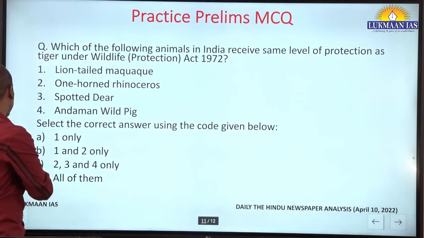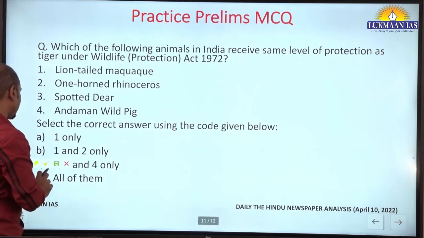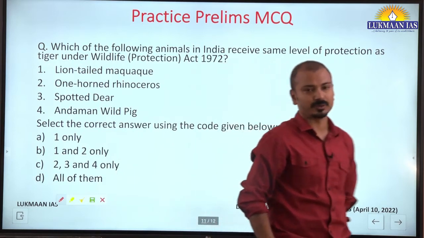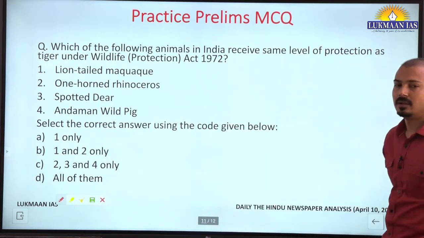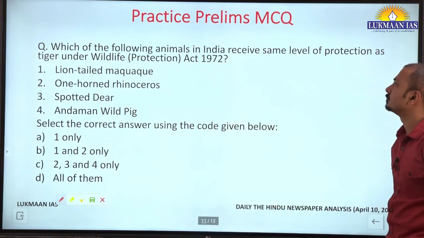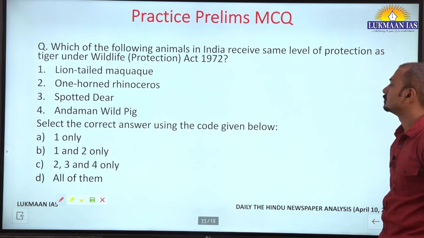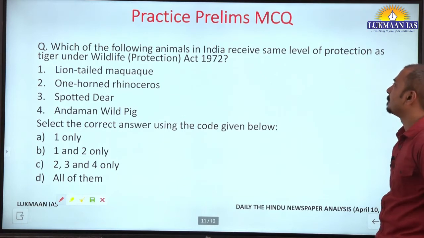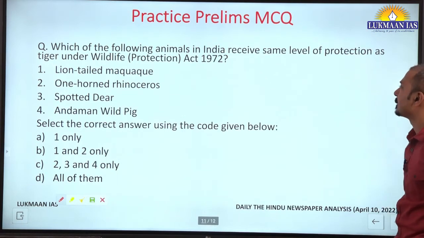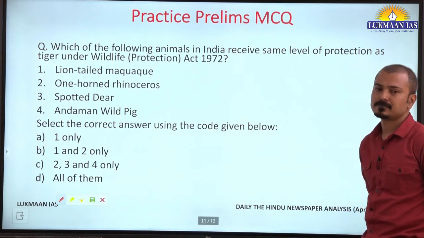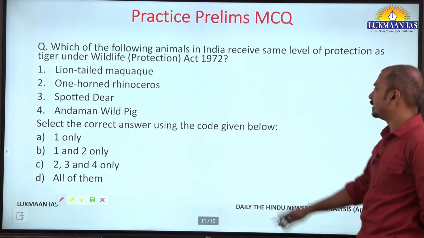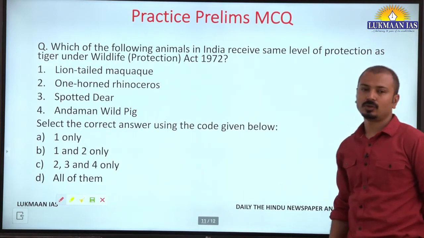Such a kind of question was asked by UPSC once. That's why we have framed a similar question. Exactly a similar question was there, but not like this, only 4 options were there.